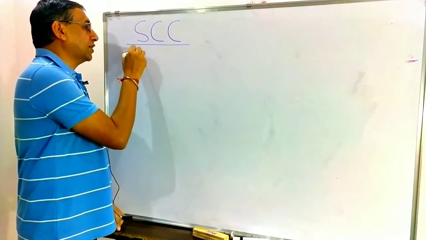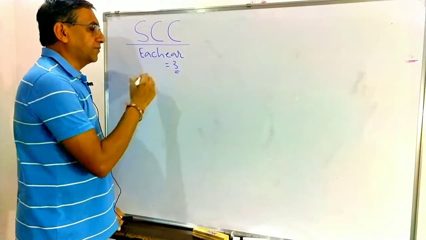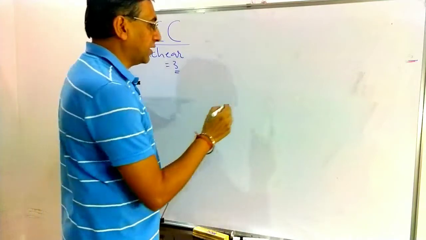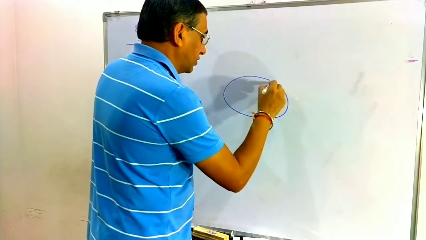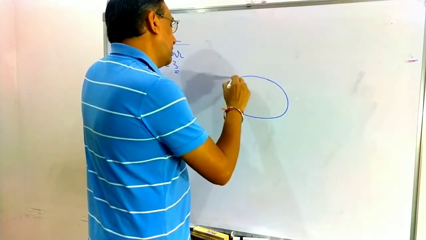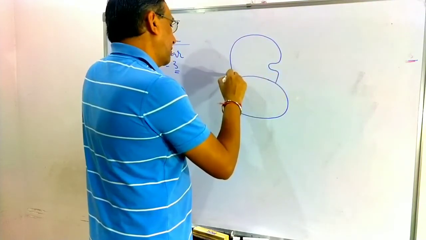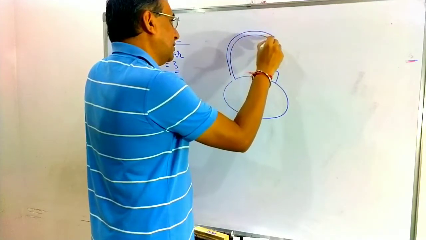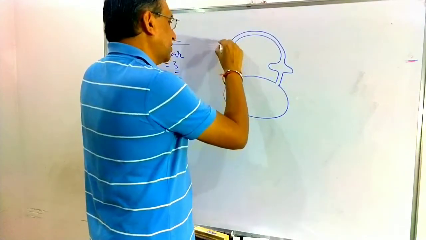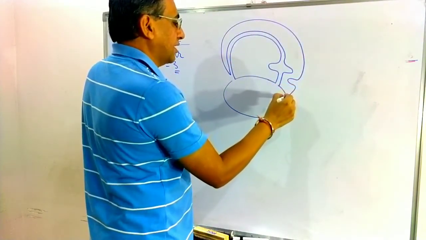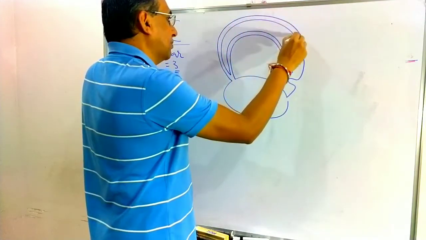The number of semicircular canals in each ear is 3. See carefully towards the board. It is the utricle. From the body of the utricle, 3 semicircular canals arise. How many semicircular canals arise from the body of the utricle? 3.